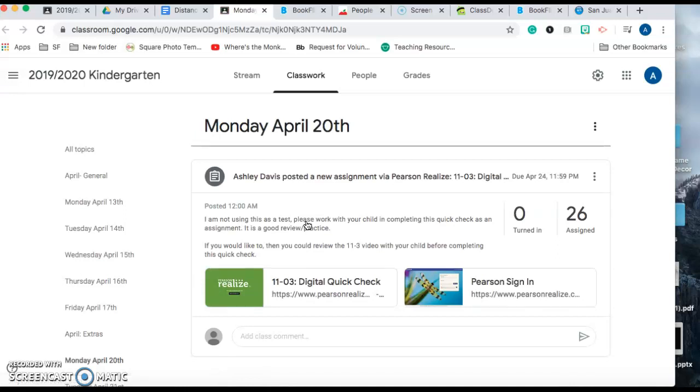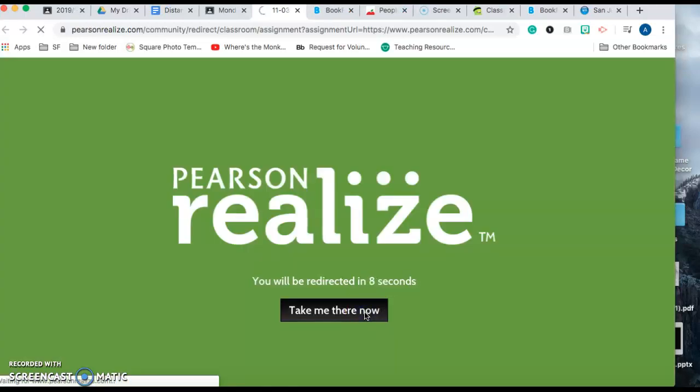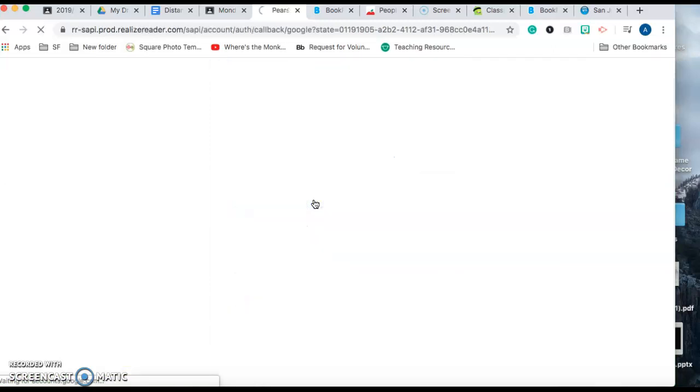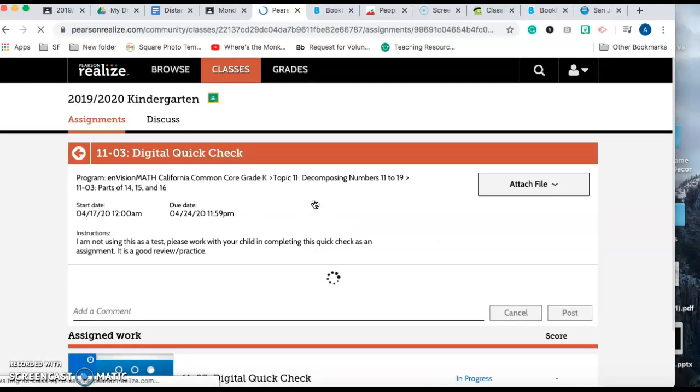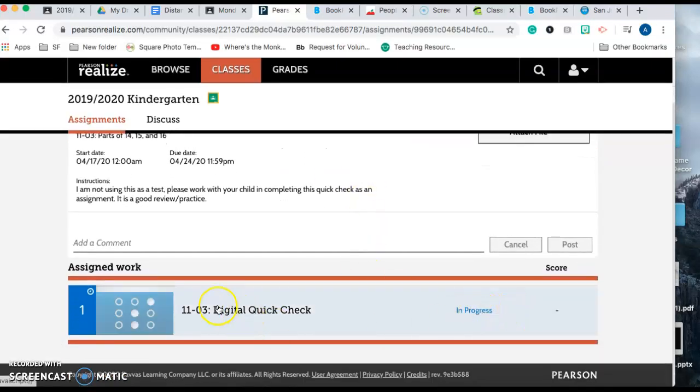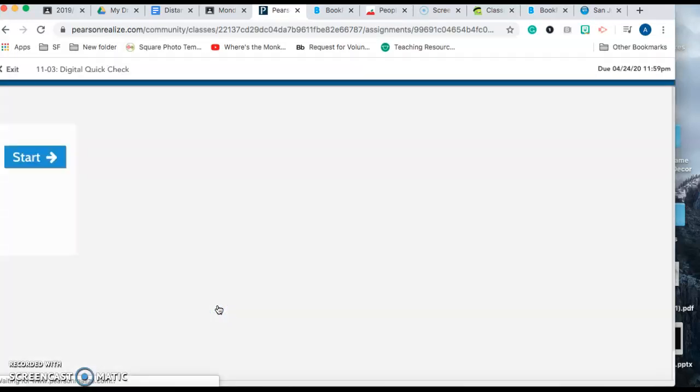Now, as you look at this assignment, it shows you, when you look at Quick Check, they call it a test, but it's not going to be a test for you guys. It's just a way for you to continue practicing these standards. So just work with your child on this, and you want to make sure that they are logged in with their account. Again, it's all interconnected, and I can see when a child opens these up. See, it says in progress already because I clicked on it to make sure that it was in progress.